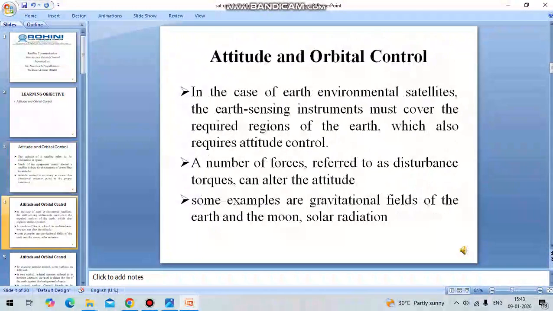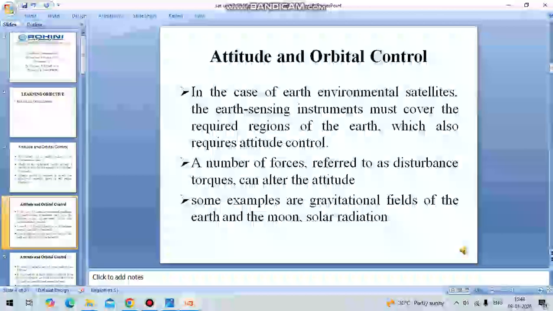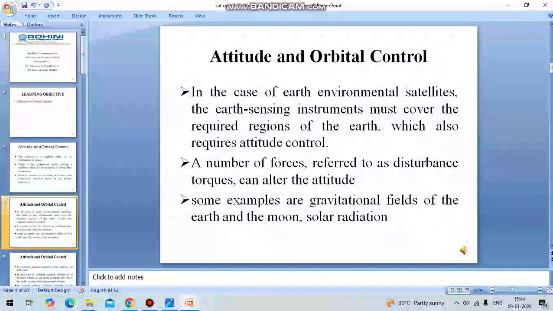In the case of environmental satellites, the sensing equipment must cover the Earth region. So we are using infrared sensors. These infrared sensors will cover the entire Earth. First of all, we can segment the attitude control into two types: one is the active method and one is the passive method. In the active method, some mechanisms are followed, and in the passive method, some other mechanisms are followed.